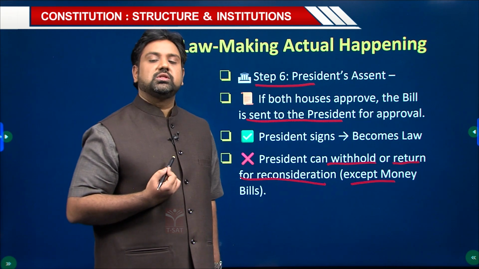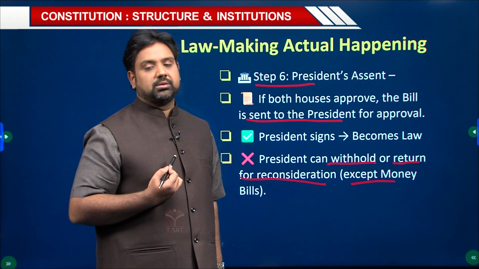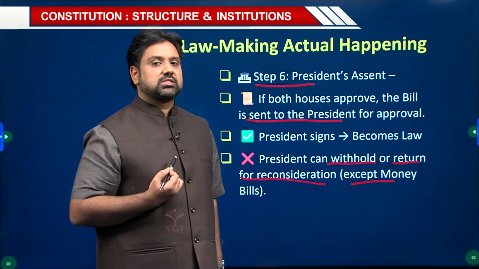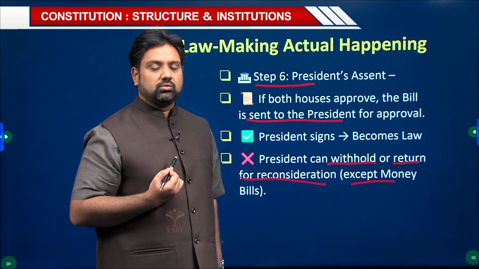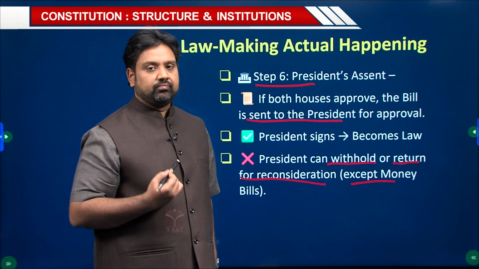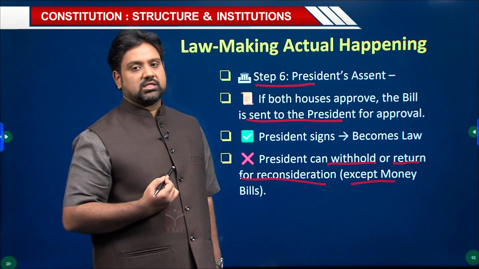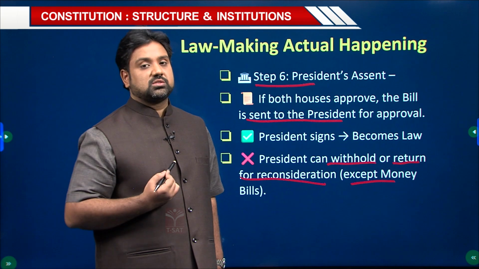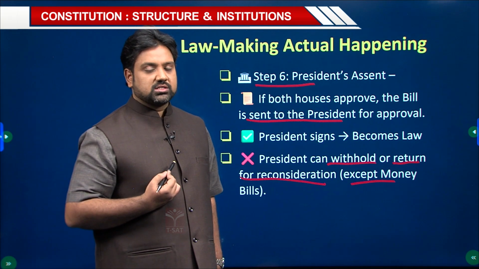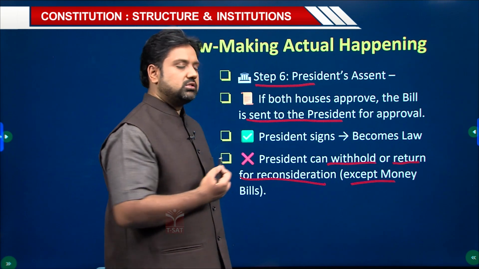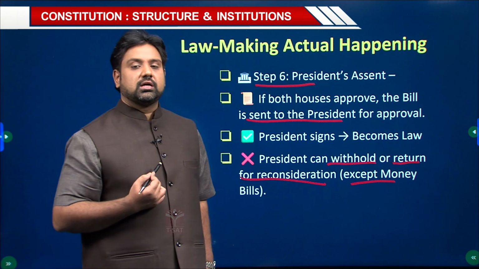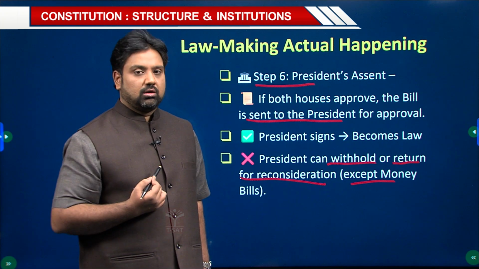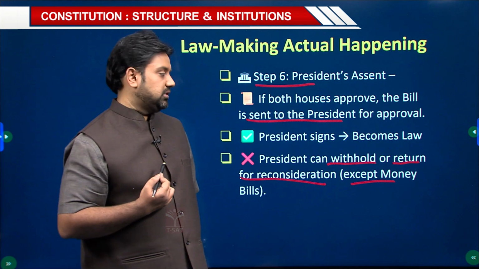And the same thing is with the constitutional amendment bills also. If it has been passed by both the houses of parliament, then the President has no other option but to mandatorily give his assent. That power to give assent or not is known as presidential veto. If he withholds his assent when it comes to ordinary bills, then it doesn't become a law until it has been assented by the President.